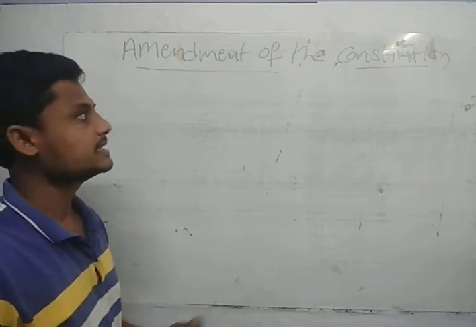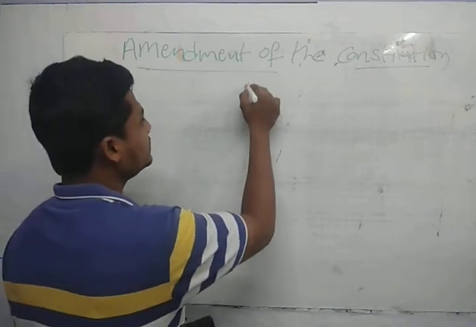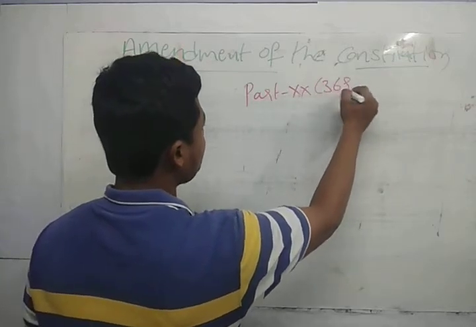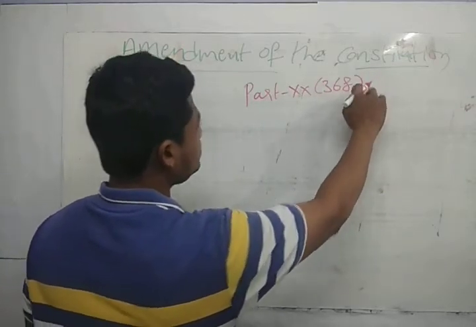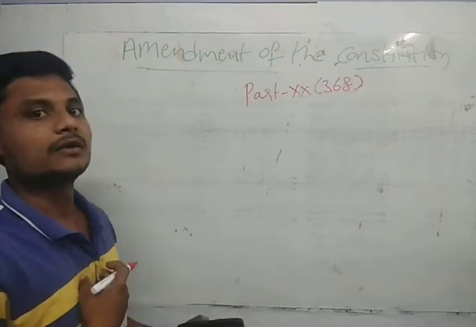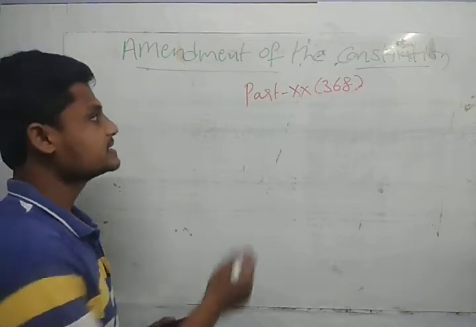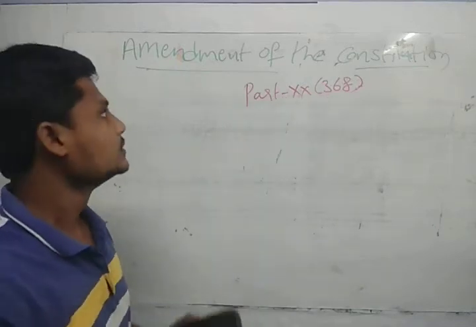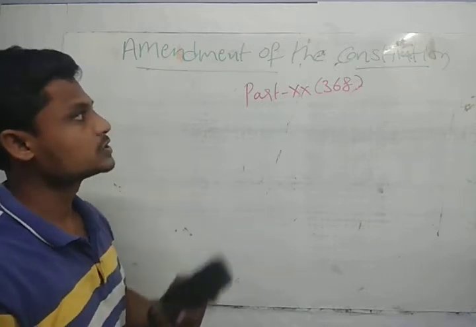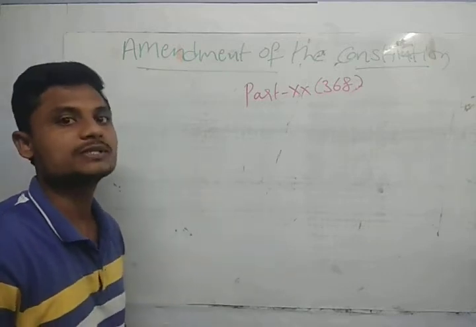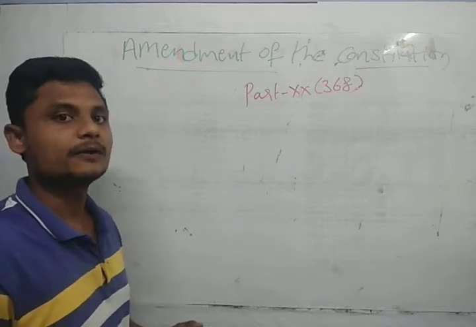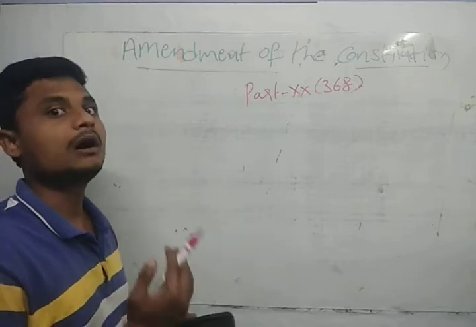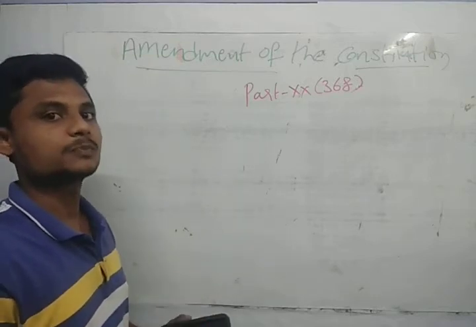This is present in Part 20 of the Constitution, where we have Article 368. As we have seen the articles till 51A, this is Article 368, which deals with amending the Constitution. The Constitution includes the Preamble, articles, and schedules, and after that we have the amendments. So how are we going to amend the Constitution, its procedure, guys.